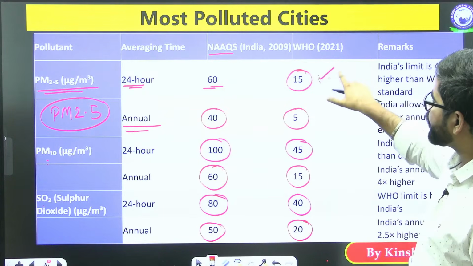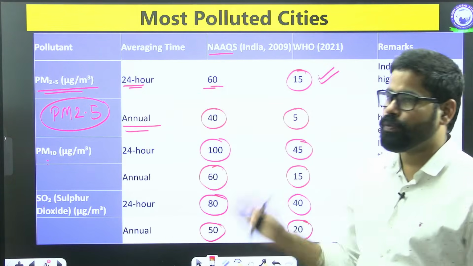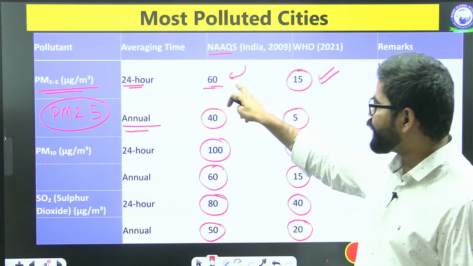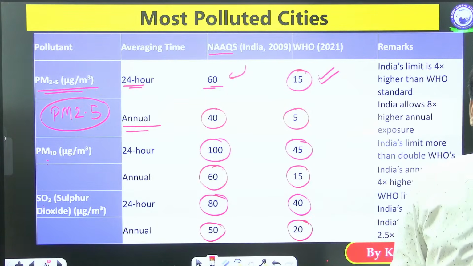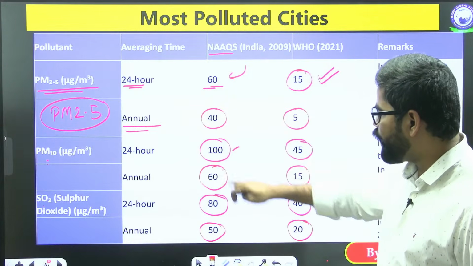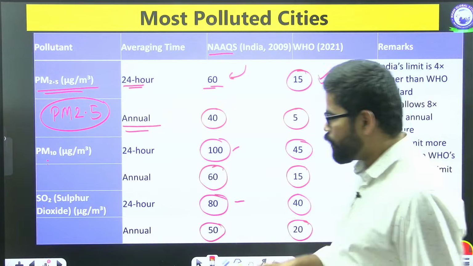WHO says that if it is more than 15 microgram per meter cube, then it is polluted air. And according to our calculation, it can be up to 60. In the same manner, you can see for PM10, it can be 100. For SO2, it can be 80. Now, if we look at this from other side,